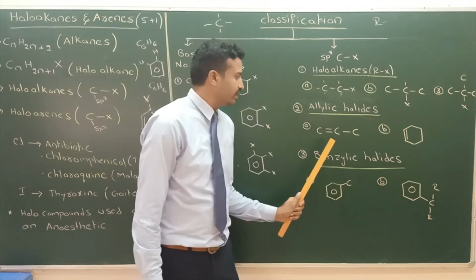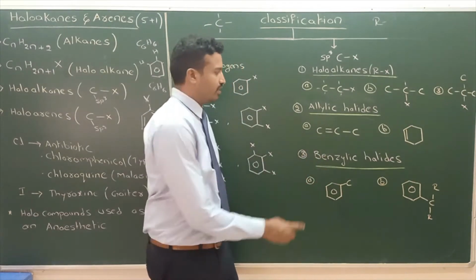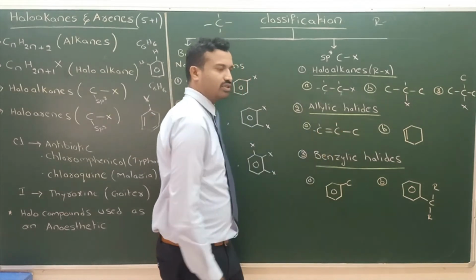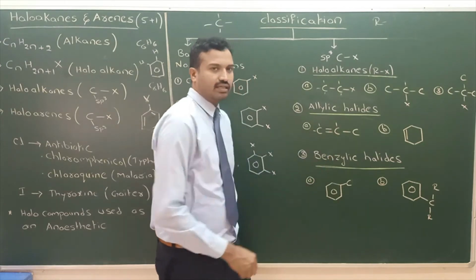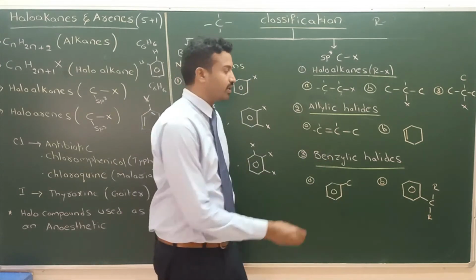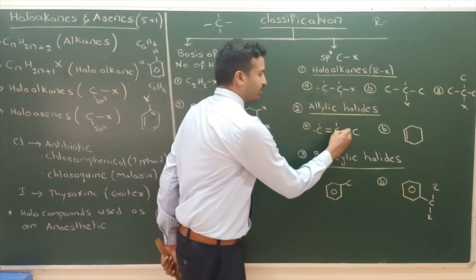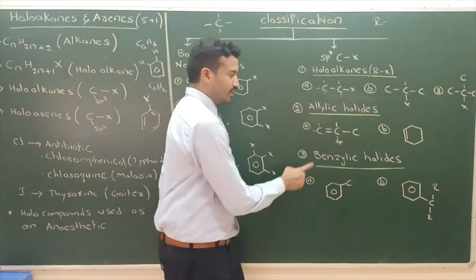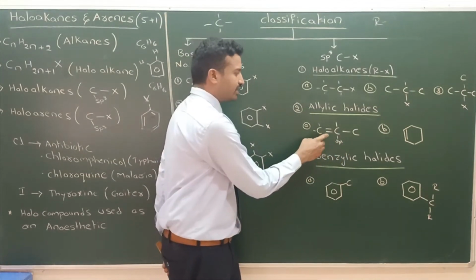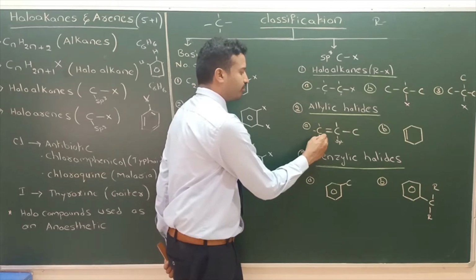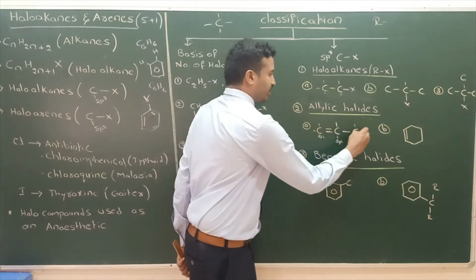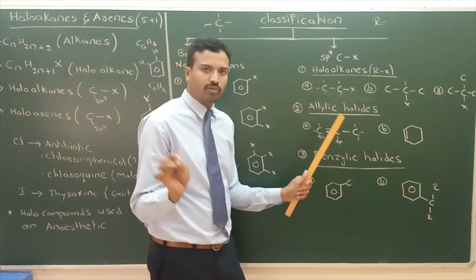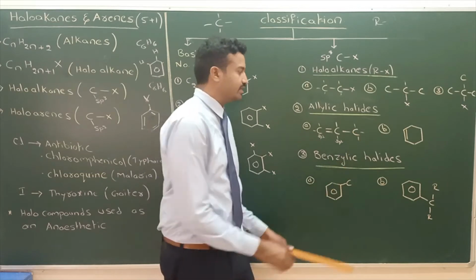Allylic halides means here this is one carbon. Total number of bonds must be 4. Here 3, and 1 hydrogen. This carbon is sp2 carbon. Why is it called sp2 carbon? Around this carbon, how many sigma bonds? 1, 2, 3 sigma bonds. It is sp2. This carbon is also sp2. Around this carbon, 3 sigma bonds, sp2. This carbon has all sigma bonds. Around the carbon, 4 bonds are there, and all 4 are sigma bonds. This carbon is sp3 carbon.